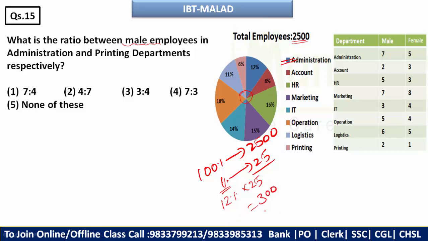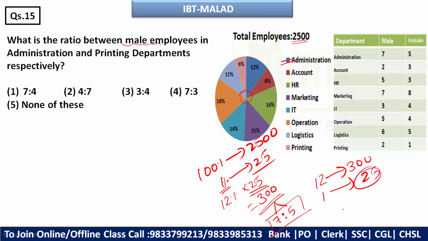So this is what total people in administration would be 300. Now you need to divide this in the ratio 7:5. So total 12 corresponds to 300, which is nothing but 25 times. So 12 is corresponding to 300, 1 will be what? 25. So male we need, so 7 into 25 will be 175. Correct.